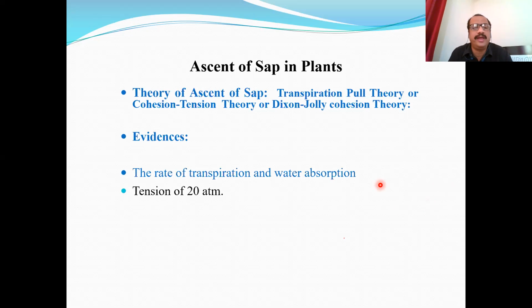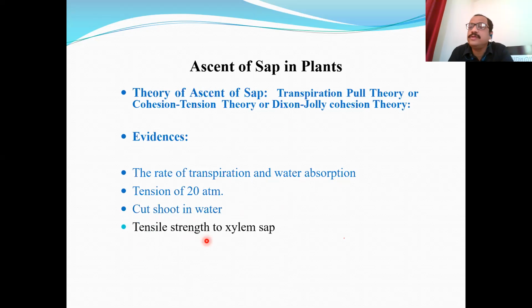of the plant body. Now here again, another evidence, another supporting point is that tension or transpiration pull is of the magnitude of 20 atmosphere, and therefore there is lifting of water column up to the height of 200 meters, isn't it? It is also found that ascent of sap process takes place even when the cut shoot, the cut stem is placed in water. There is movement of water in upward direction, even in absence of roots. So this also suggests that there is a relation between transpiration, there is a relation between ascent of sap and the passive method of water absorption.